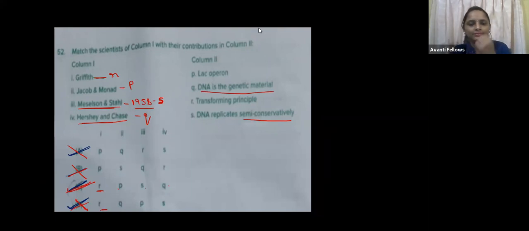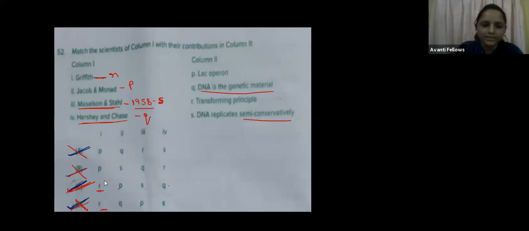Can you tell me which replication modes we have studied, guys? Which are the types of replication mode we have studied? Tell me one by one. There are three methods, right? Tell me which are the three types you have studied.